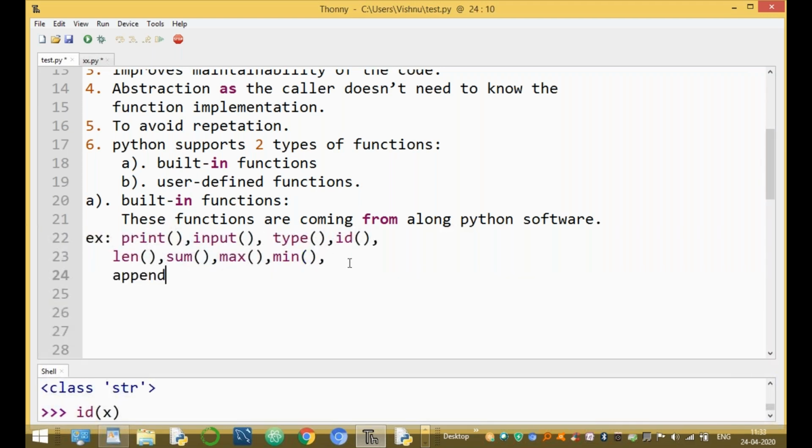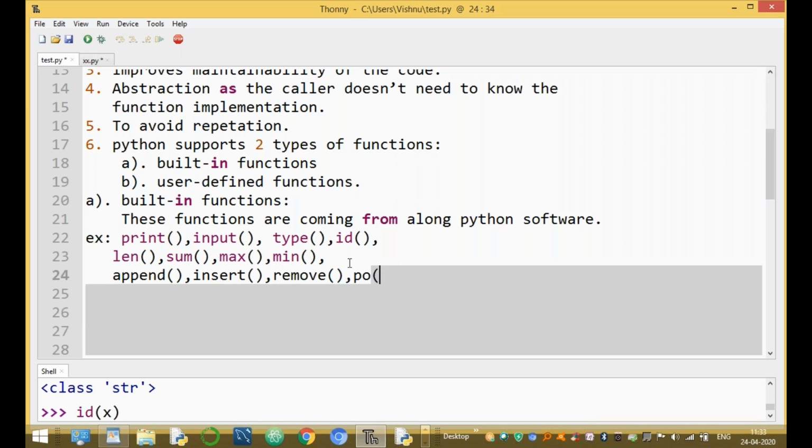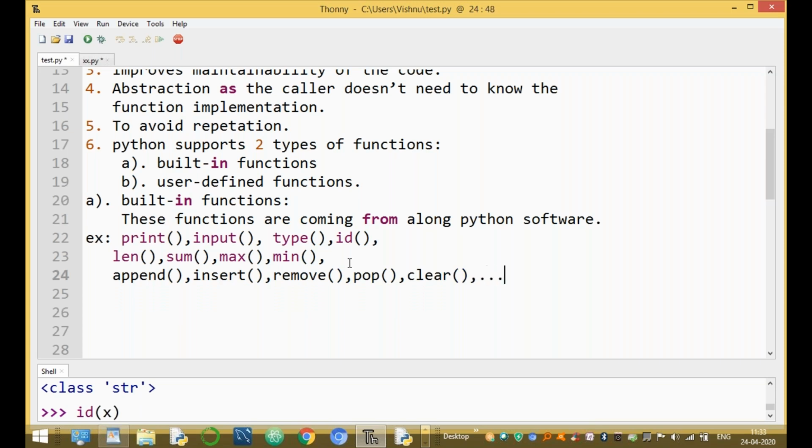For example, one more set of examples: append, insert, remove, pop, clear. All these are inbuilt functions, and so on. Tons of inbuilt functions are available in Python.